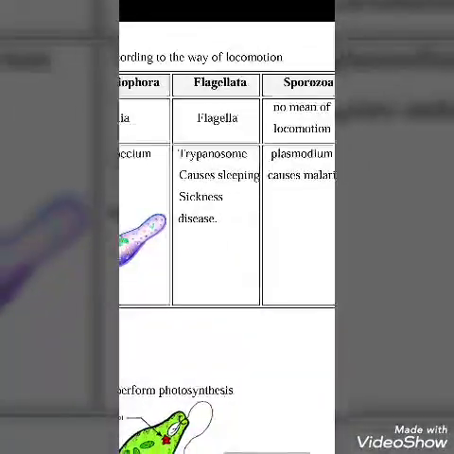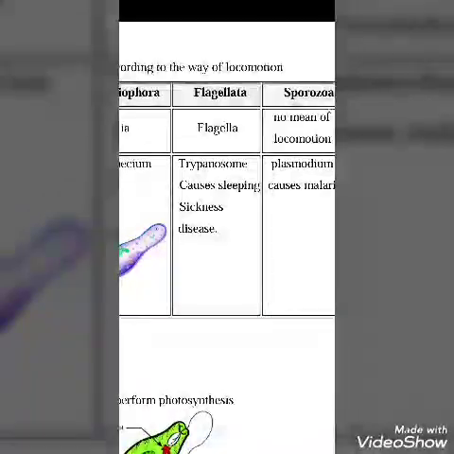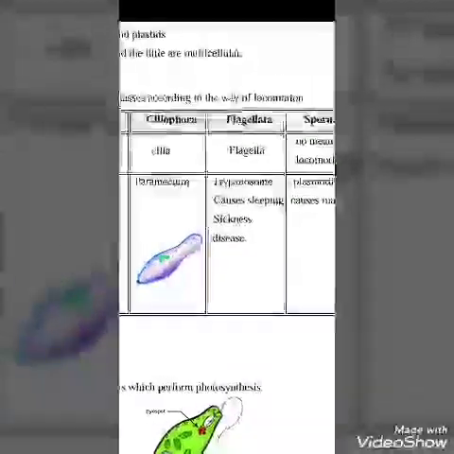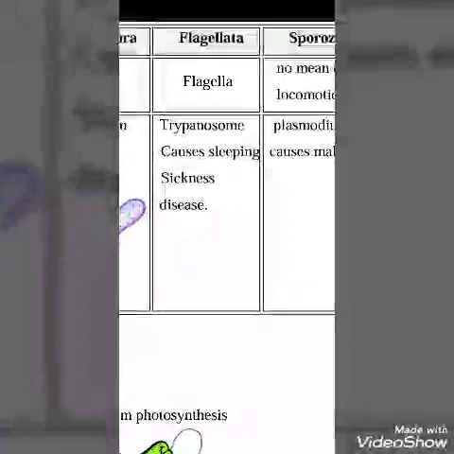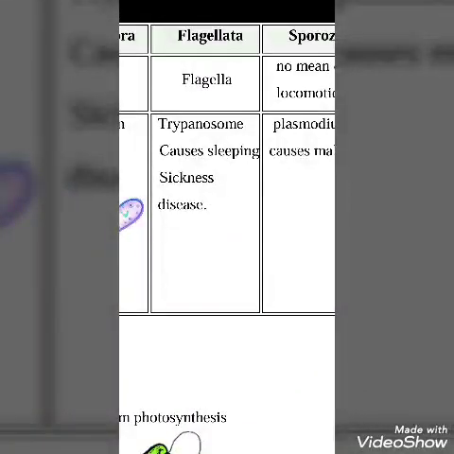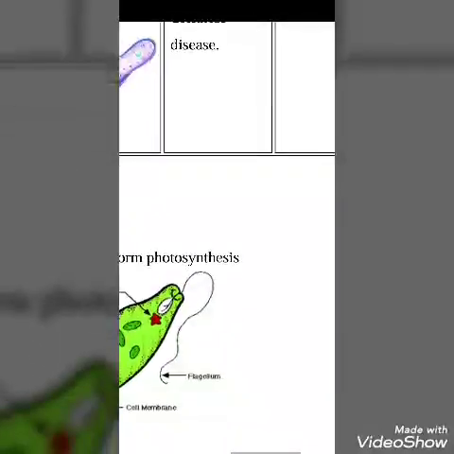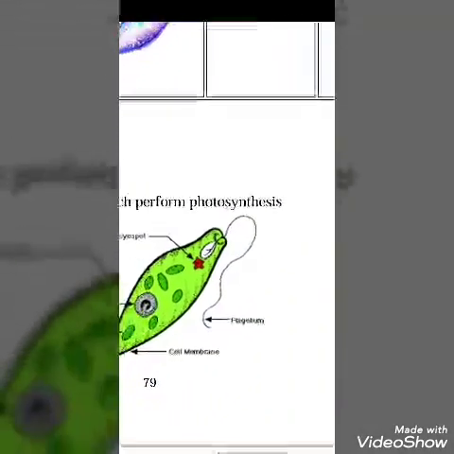The next one is called Flagellata, like Trypanosoma, which causes the sleeping disease, or sleeping sickness. Trypanosoma moves by flagella, something like this in Euglena.